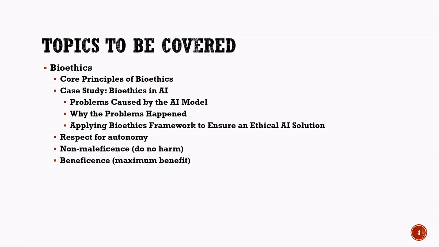The final principle is justice. This means AI systems should treat everyone fairly without discrimination or bias. These principles help make AI systems safe, fair, and trustworthy for everyone.